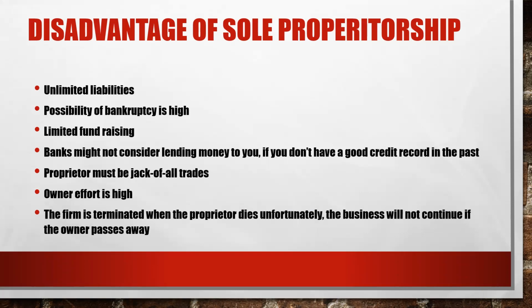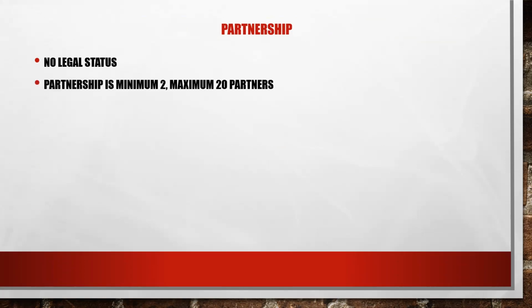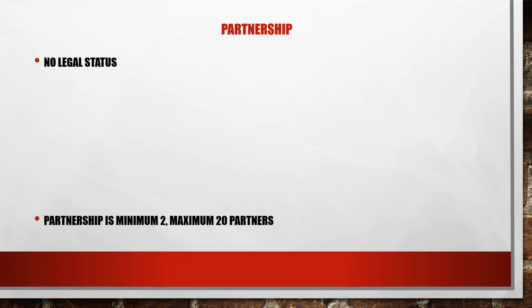Second, we will see partnership. A partnership has no legal status, just like a sole proprietorship, which means the partners and the business are not separated. The partners are the business, like a sole proprietorship. Anything good or bad that happens to the business will affect the partners.